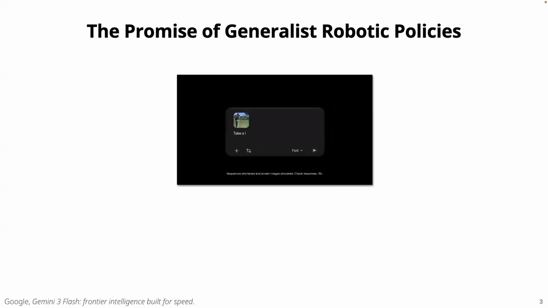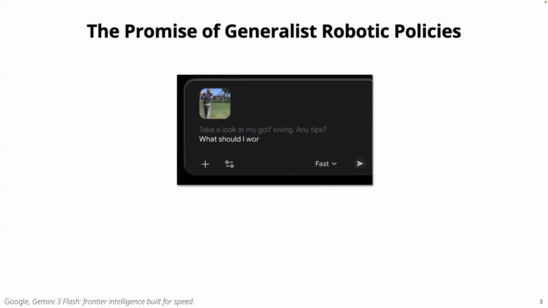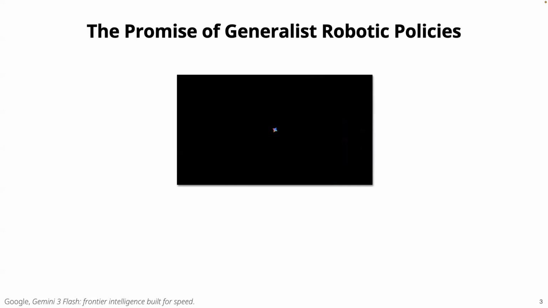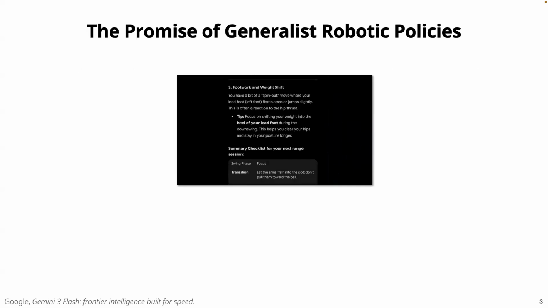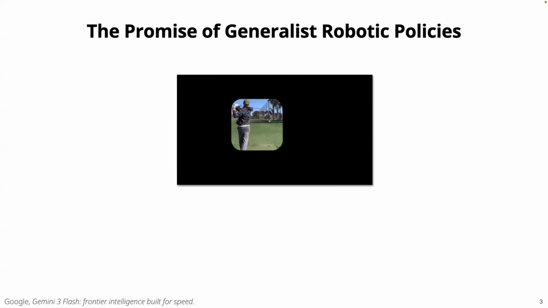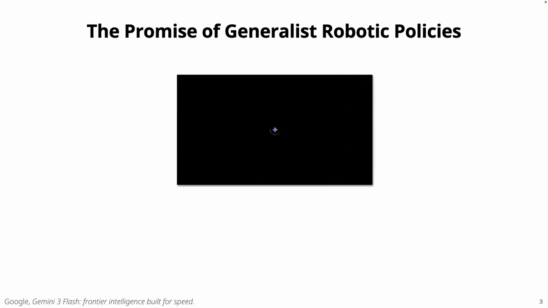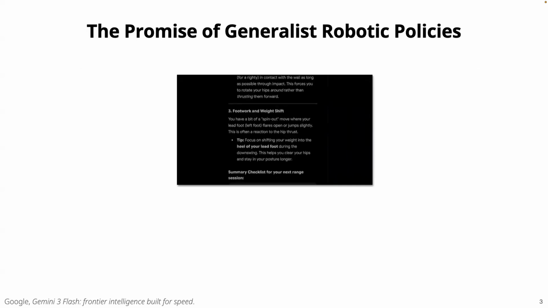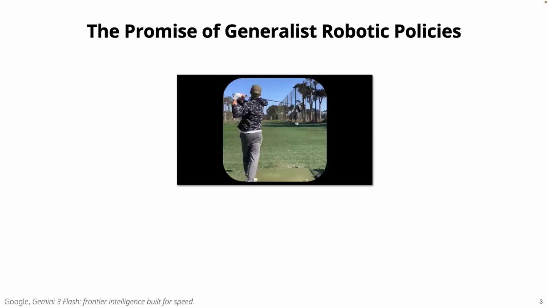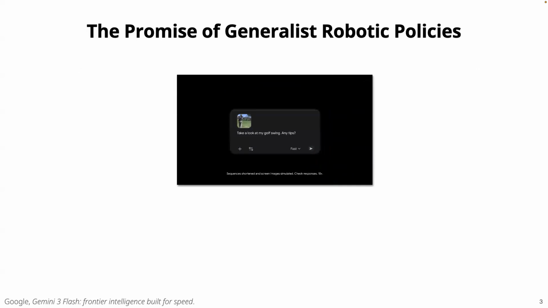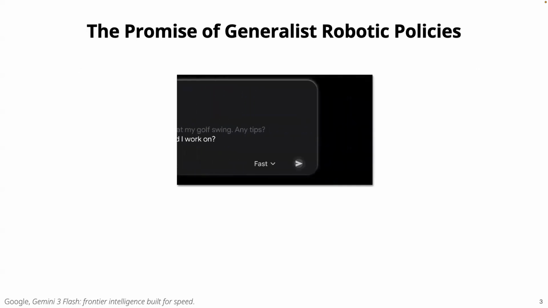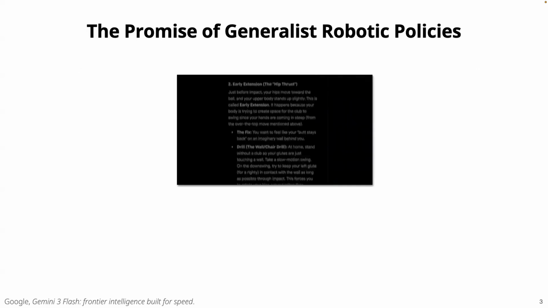And this dream is becoming more and more possible because of the rapid progress of large vision language models like Gemini, GPT-4, or open source models like Qwen or Llama, LLaVA. As you can see from this Gemini 3 sample, these models already possess really strong visual language understanding and reasoning capabilities.